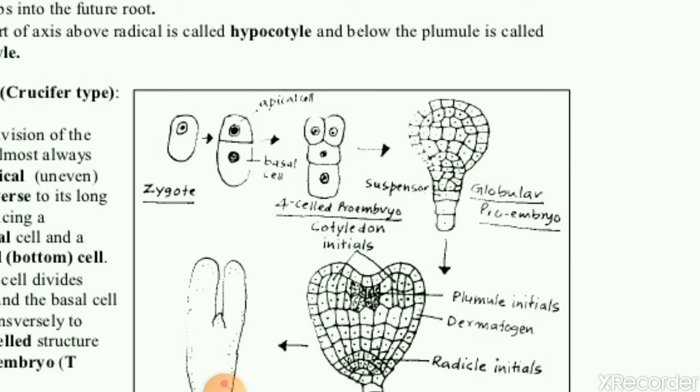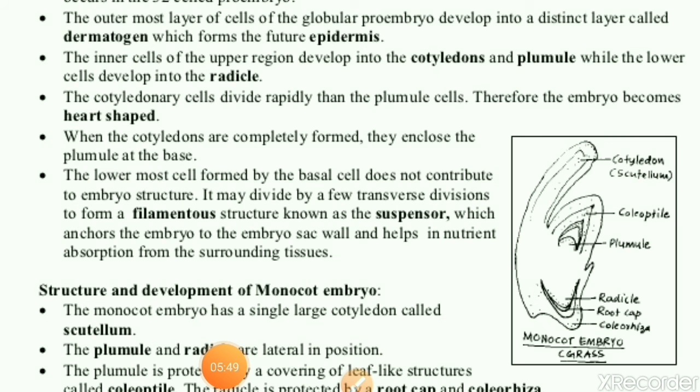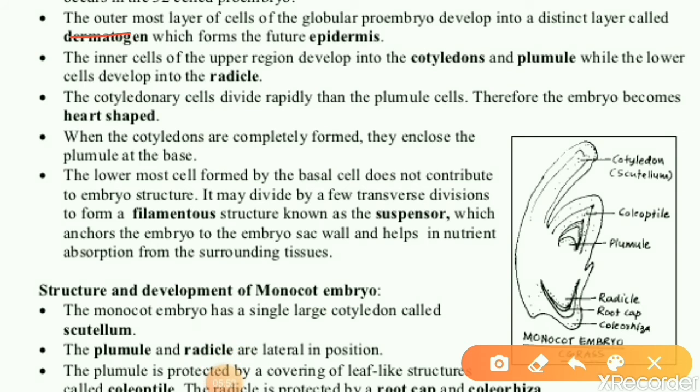Is it clear? Next, the outermost layer of the cells of the globular proembryo develops into a distinct layer called dermatogen, which forms the future epidermis.